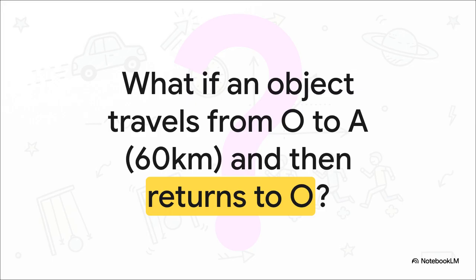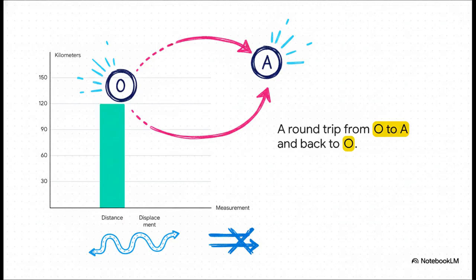Let's explore that last point a little more. Let's imagine our object travels from O to A, which is 60 kilometers, and then it travels all the way back to the starting point O. Now, just take a moment and think. In this case, what would be the distance and what would be the displacement? So let's see. The distance is the total path. So 60 kilometers to go and 60 kilometers to come back. The total distance is 120 kilometers.